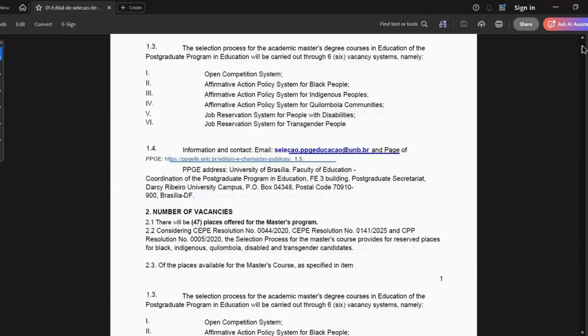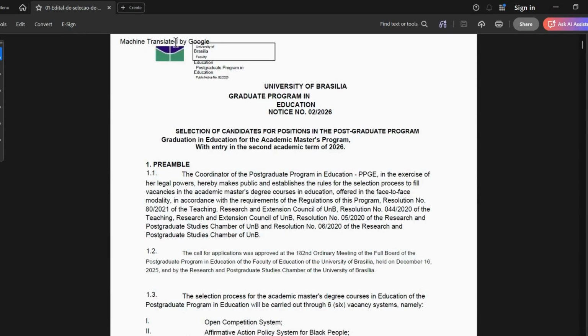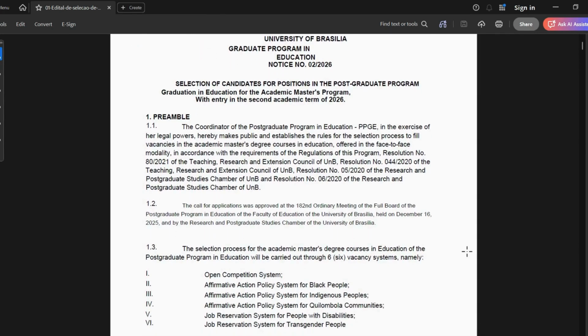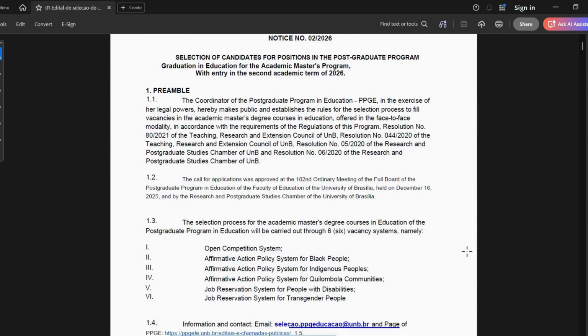Once you have downloaded and translated it, you can see I used Google machine translation. So this is the University of Brasilia, graduate program in education. This is the editor, and it gives you all the information you need to apply for this academic master's program in graduate education.